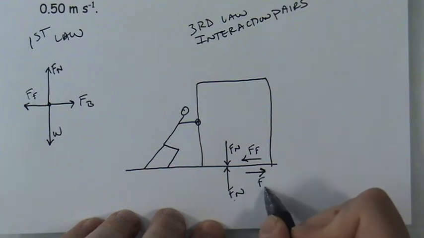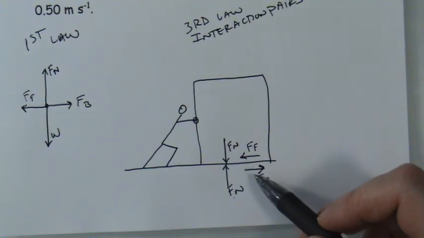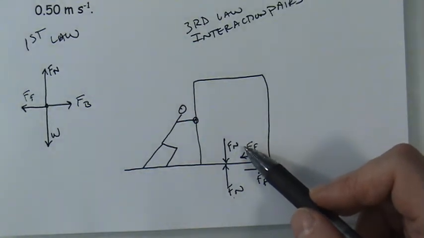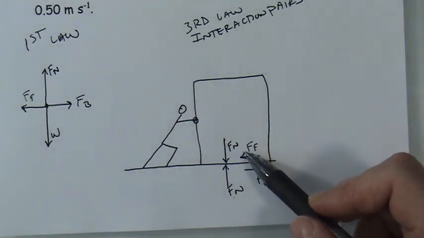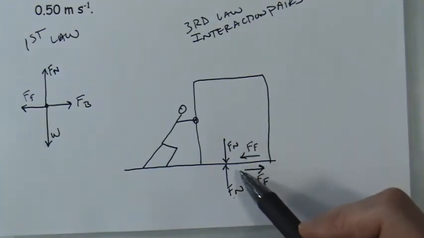So that frictional force is acting on the floor also. You might say, but I don't see the floor moving. So how would I know that that frictional force is there? But just imagine if we put this on some kind of trolley or on a cart with wheels. When you push on the box, for some reason the trolley moves, right? The cart moves. Why does the cart move?